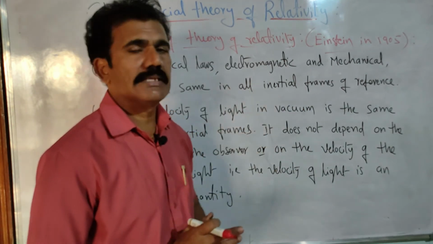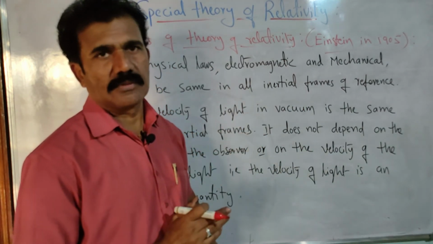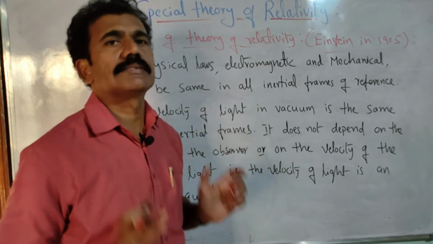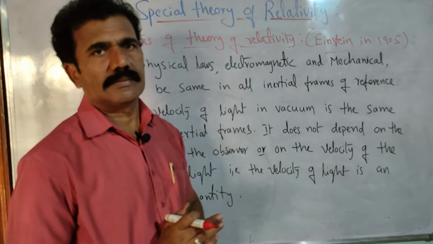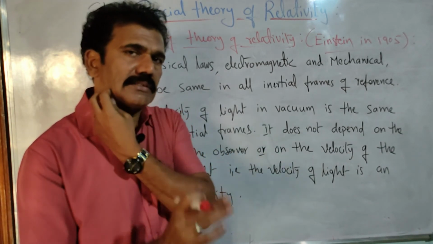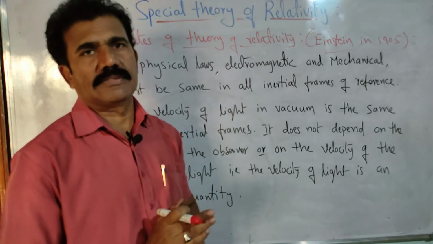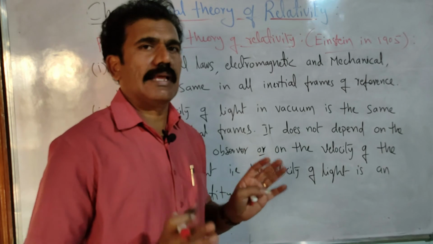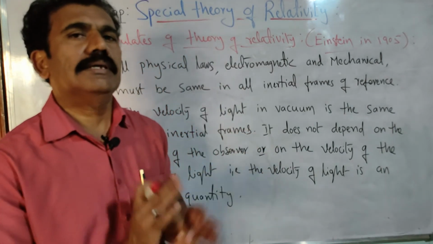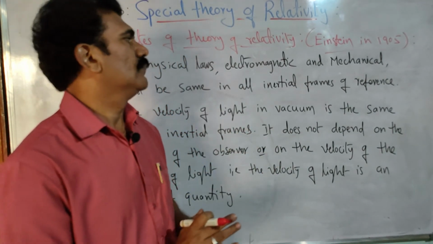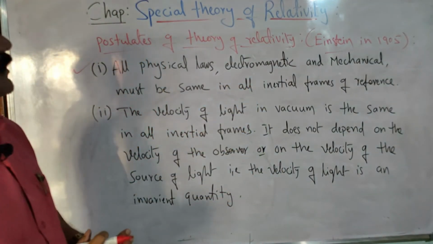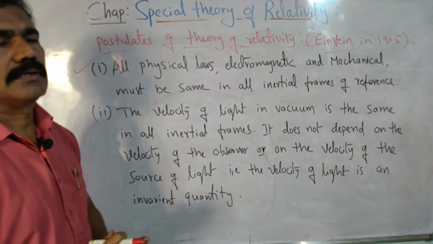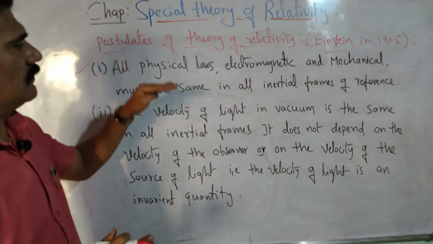For example, Earth is considered an inertial frame of reference. Even though Earth is moving around the Sun, by ignoring that motion we can consider Earth as an inertial frame of reference. The objects standing on the Earth are considered the fixed frame of reference, and they are also inertial frames of reference. So if you are doing anything in the laboratory, considering the laboratory as an inertial frame of reference, then whatever physical laws we take come out the same under the observations. That is the first postulate.